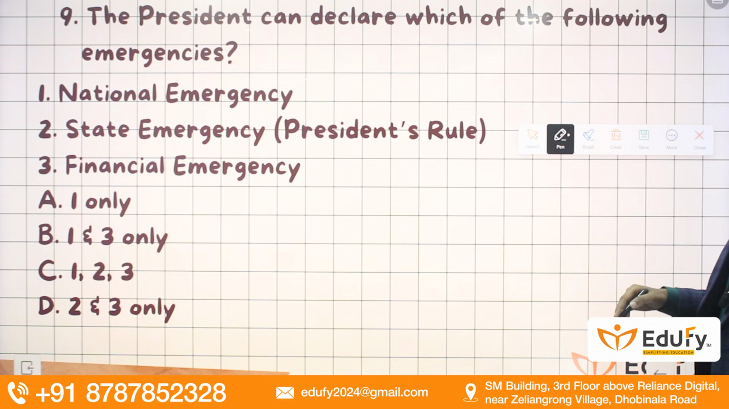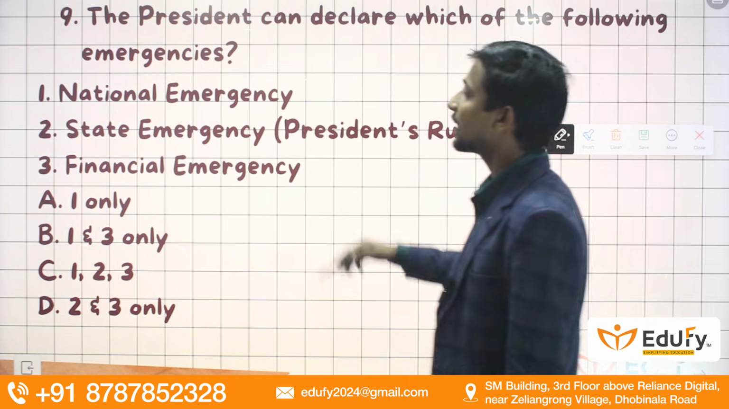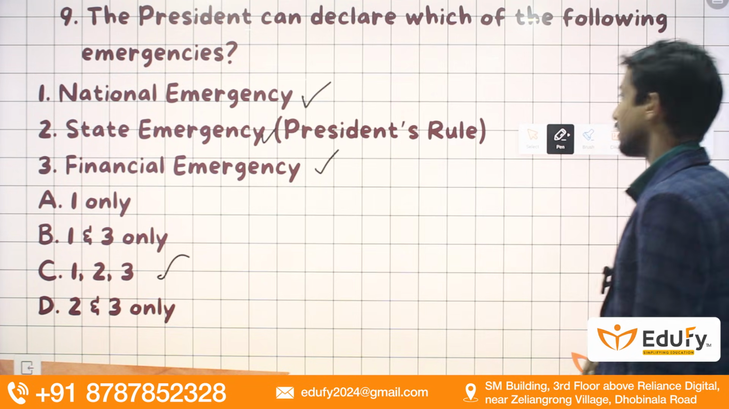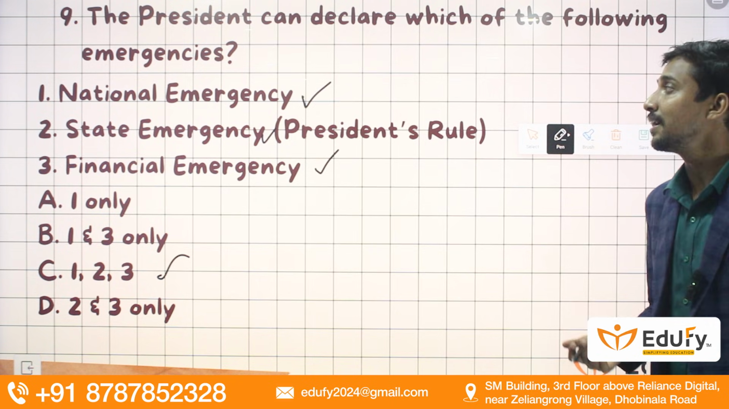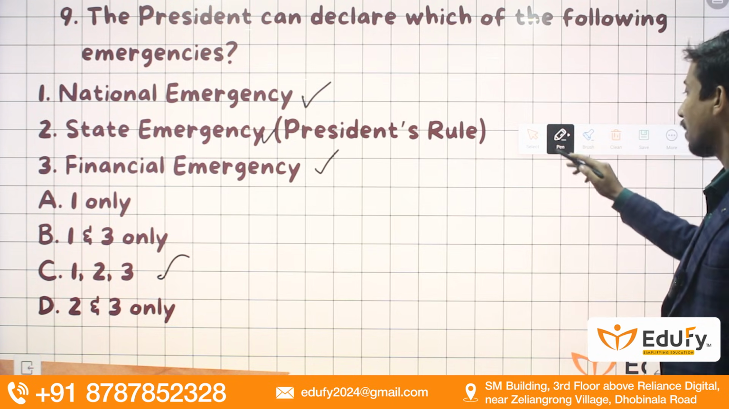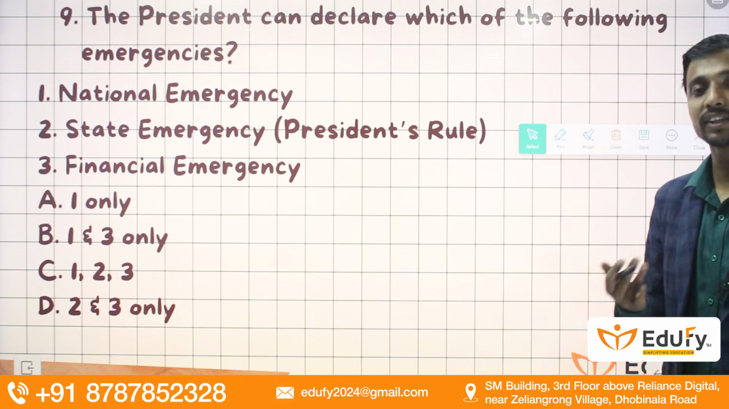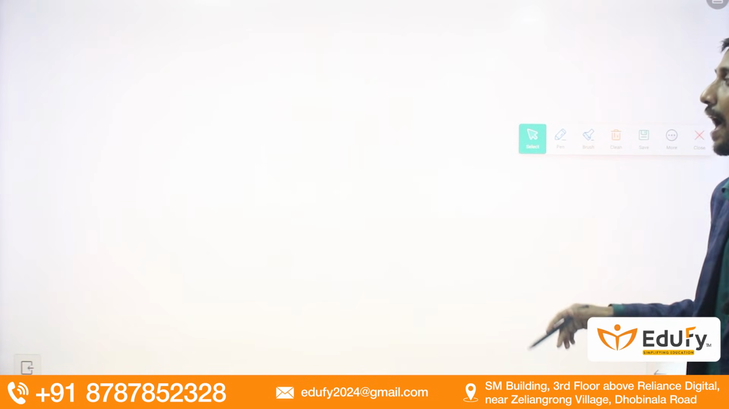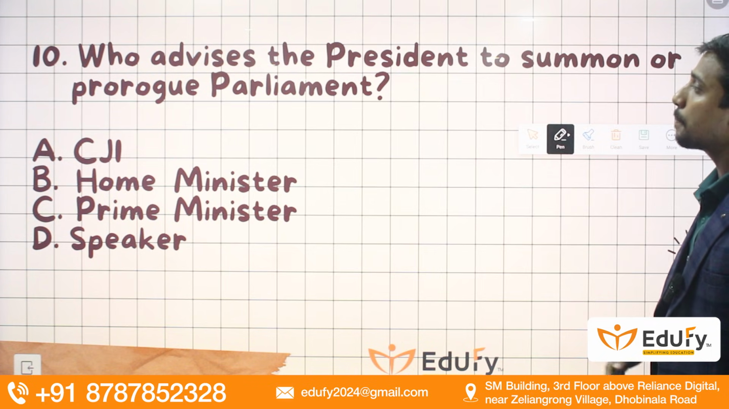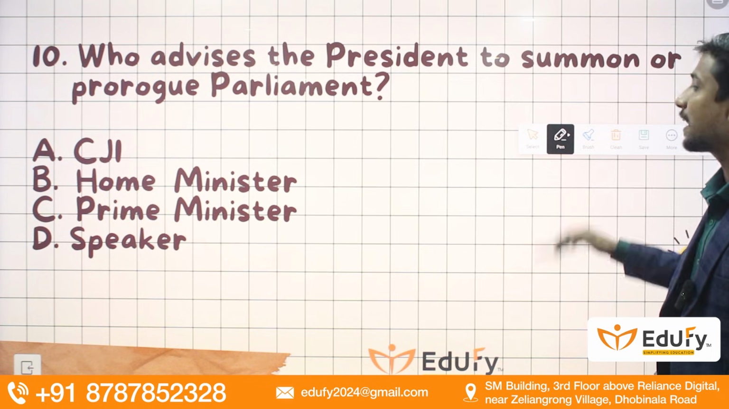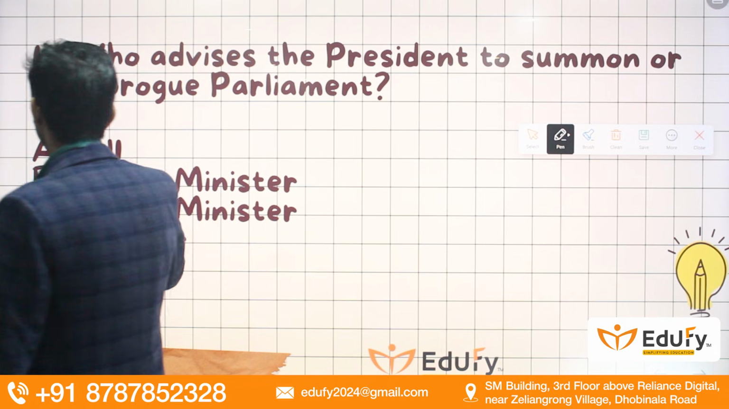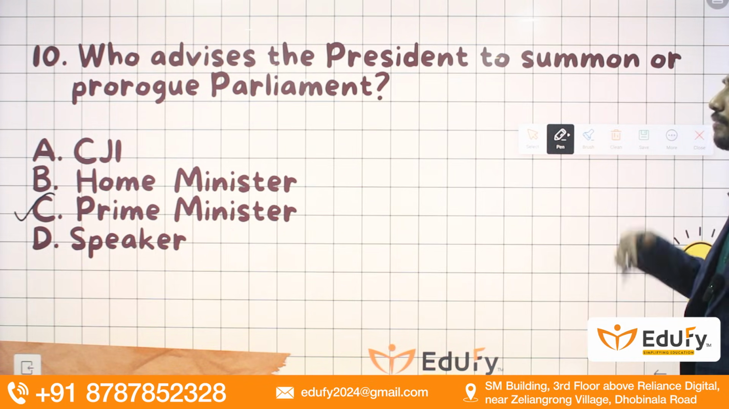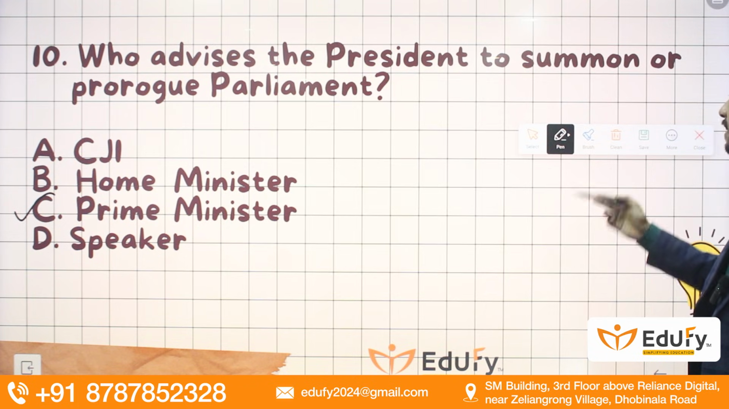Next, the President can declare which type of the following emergency? He can declare all the types of emergency, so it will be 1, 2, and 3. It is the President who actually declares the emergency. However, we all know that the President acts on the advice of the Council of Ministers. Next, who advises the President to summon or prorogue Parliament? It is the Prime Minister who advises the summoning or proroguing of parliamentary sessions.